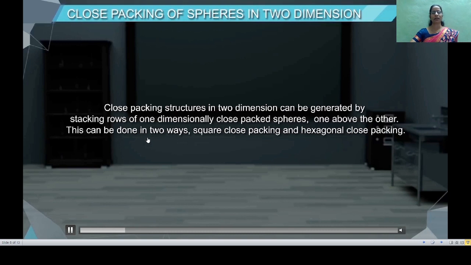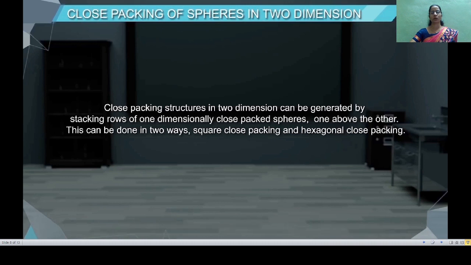This can be done in 2 ways. One is called square close packing and the other one is called hexagonal close packing. First we will study how the square close packing is done with the help of linear rows in 1 dimension.